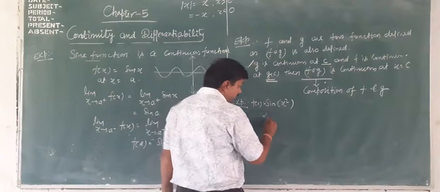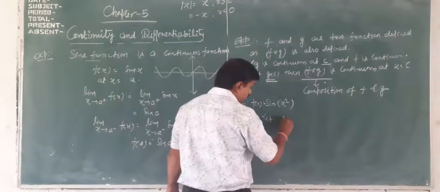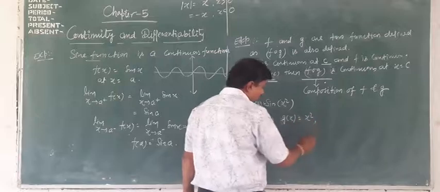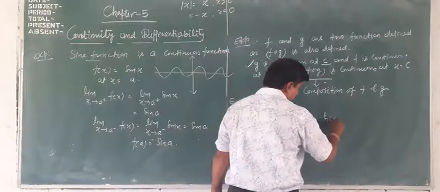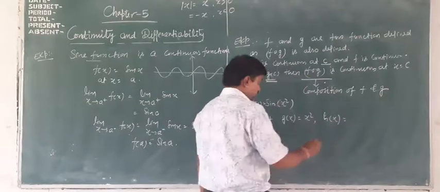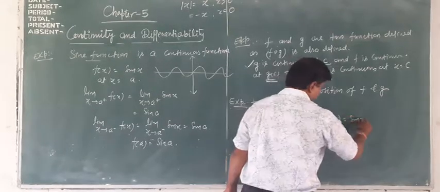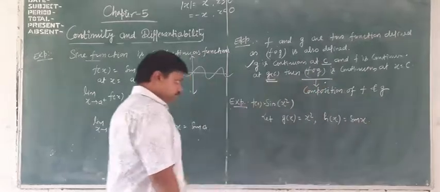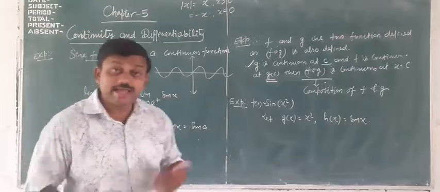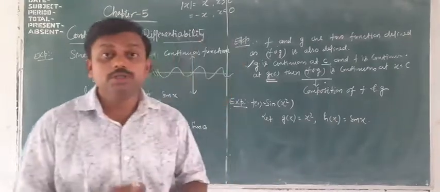So let g(x) equal to x square and h(x) equal to sin x.